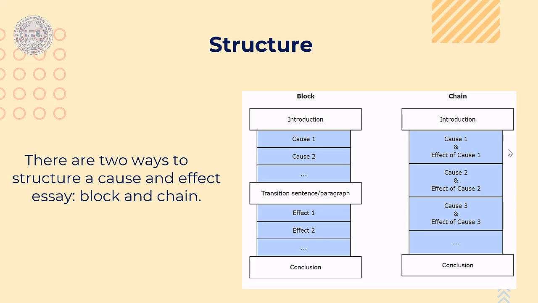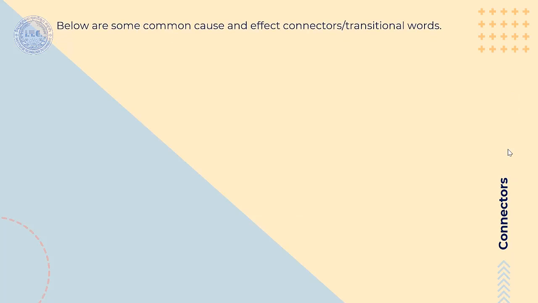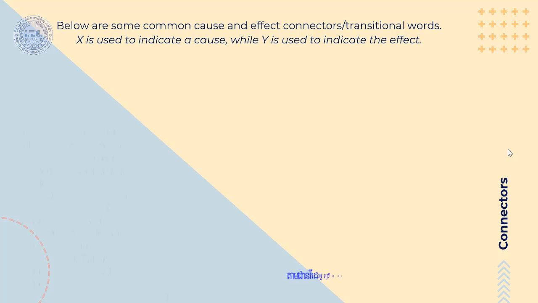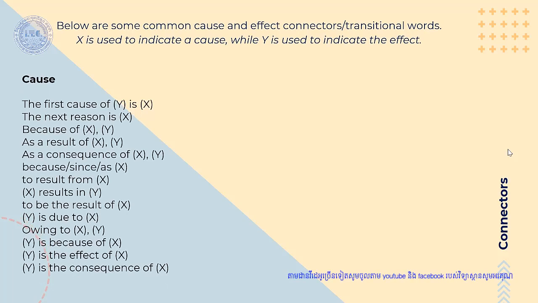Okay, so let's move on now. Here we have connectors. Below are some common cause and effect connectors and transitional words. We have the indicators here. X stands for cause and Y stands for the effect. Here are some connectors, or we call them transitional words or phrases.